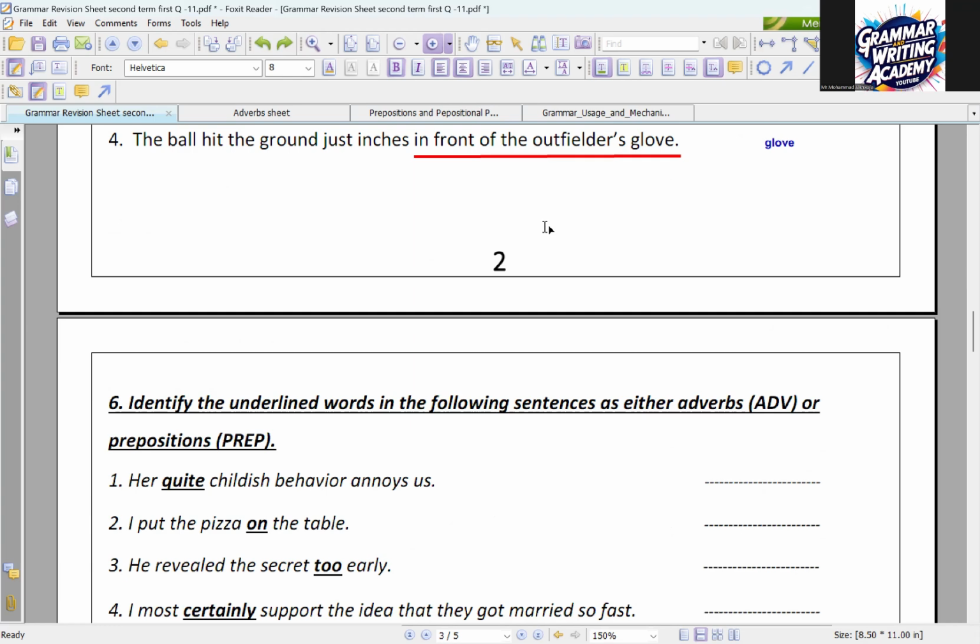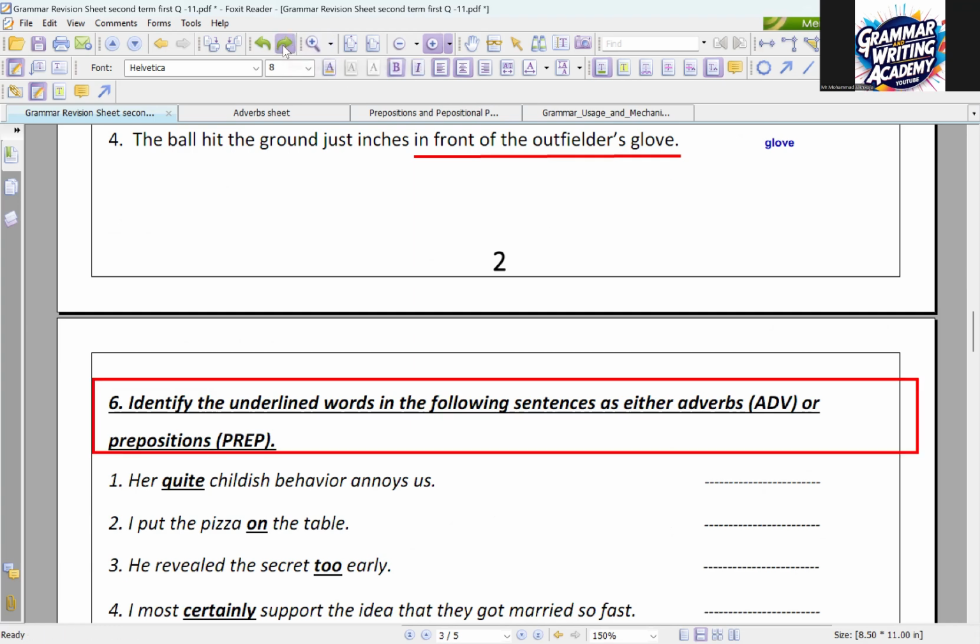Okay, good. Now I move to another question, question number 6. I need Muhammad Nashwan to read for us what we're going to do in this question. Where are you, Nashwan? You have disappeared. Yes, I got you now. Come on, man. Read to us, please. Number 6. Identify the underlined words in the following sentences as either adverbs, adv, or prepositions, prep.